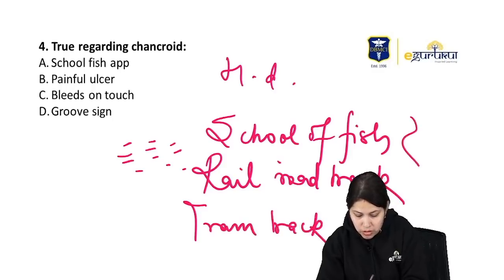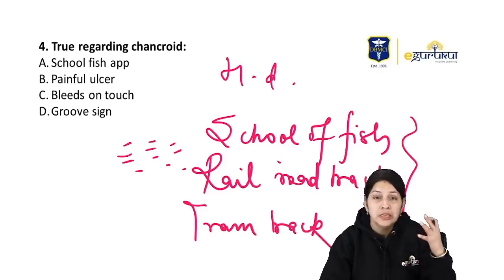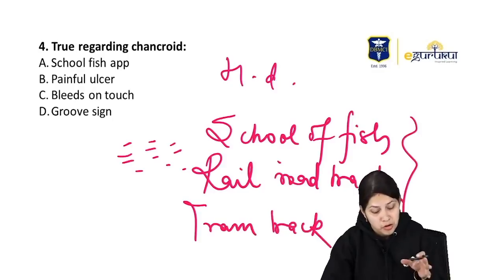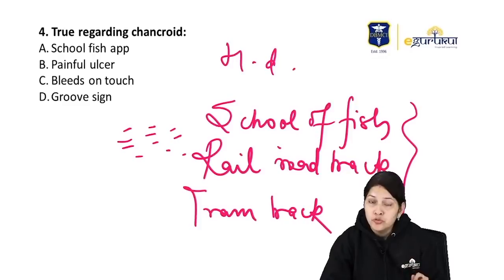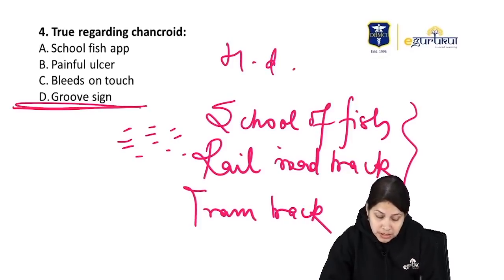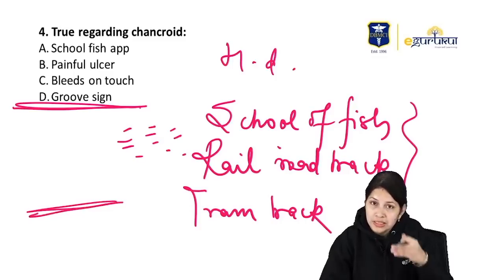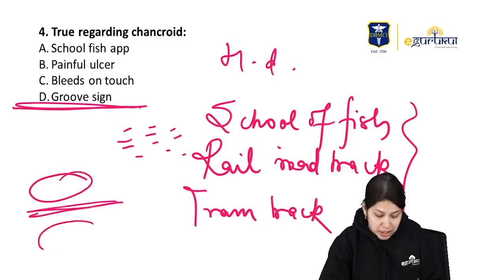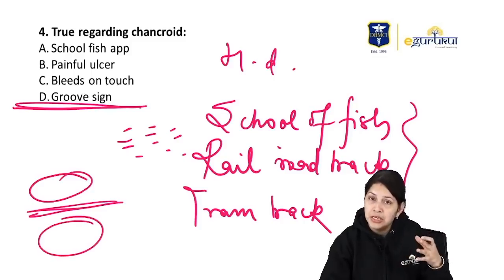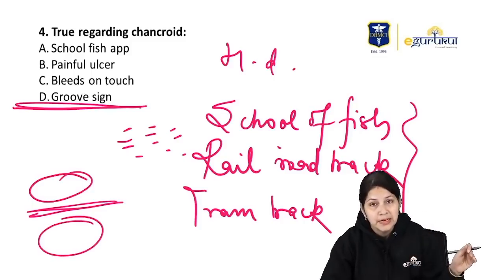Okay, so all these are different names given to the direct examination findings for the chancroid. Okay, groove sign. So this is a sign which is seen in infection with lymphogranuloma venereum caused by Chlamydia trachomatis. So usually we see a groove or indentation caused by the swelling of the lymph node in the inguinal region, where we see the swelling and it is separated by the inguinal ligament.